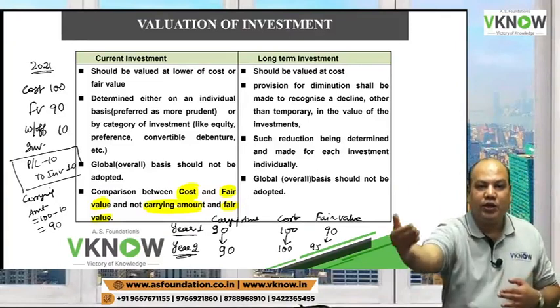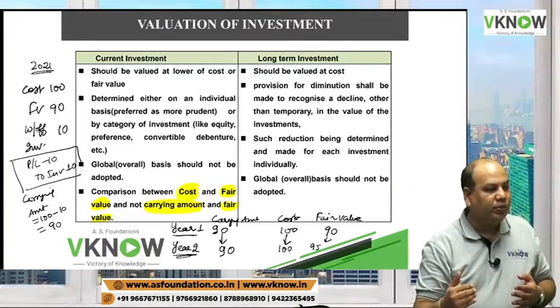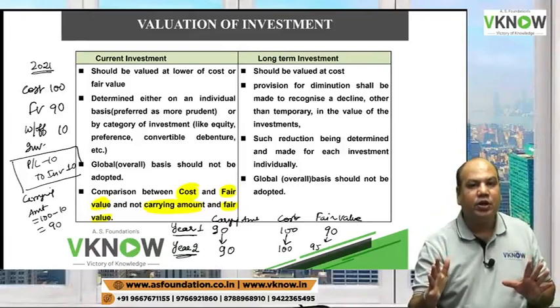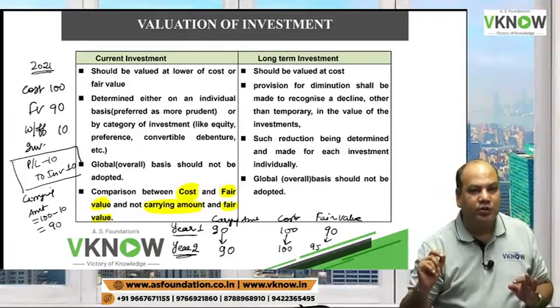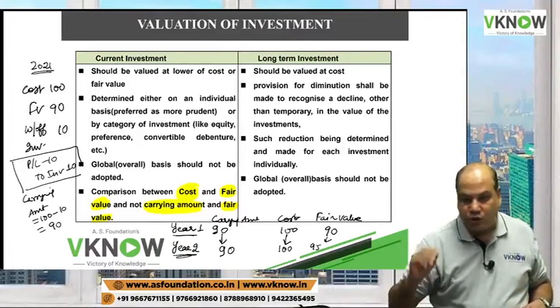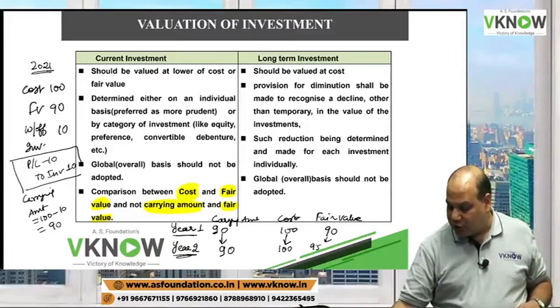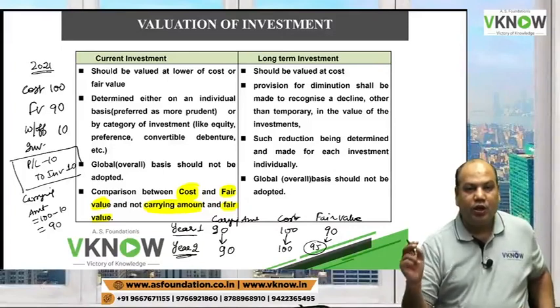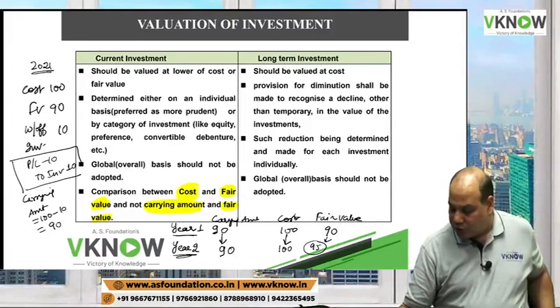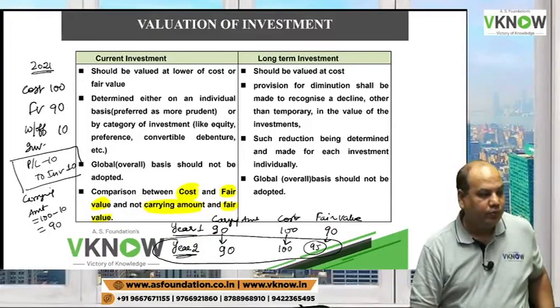Closing balance of last year is the opening balance of this year, 90. Cost will always remain 100 because it was purchased for 100 rupees. But fair value, that is the market value, will change. And now the market value is 95. Can some of you please suggest what is the accounting treatment in year 2?